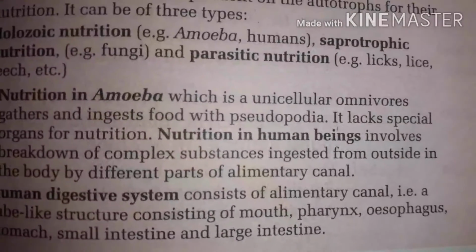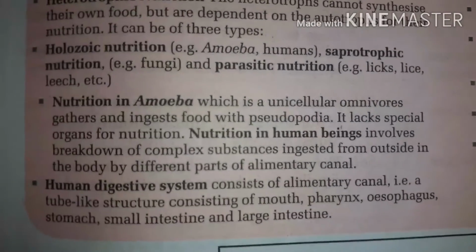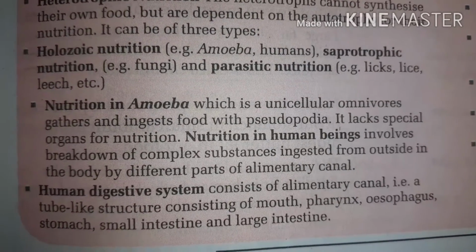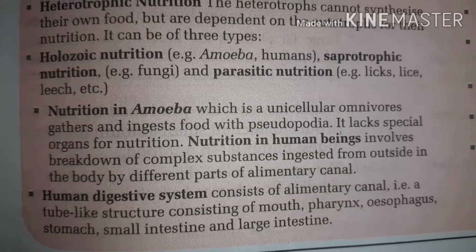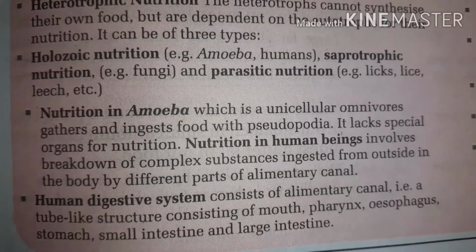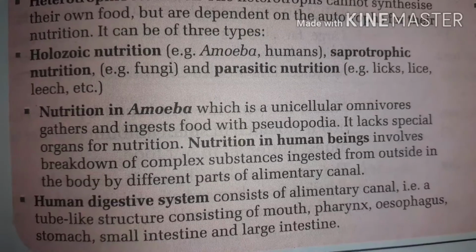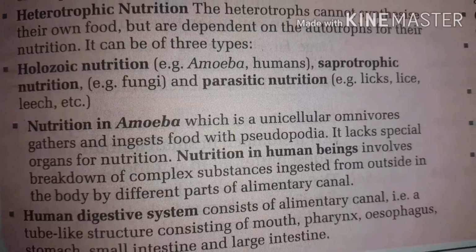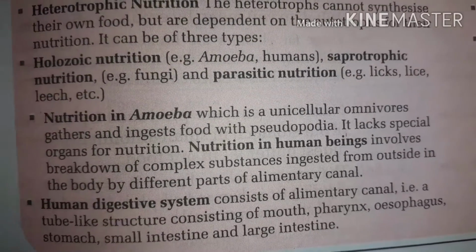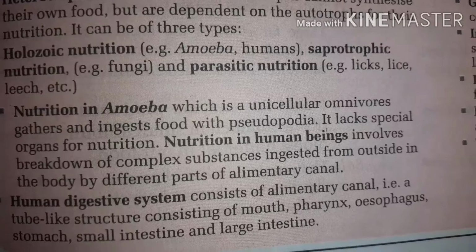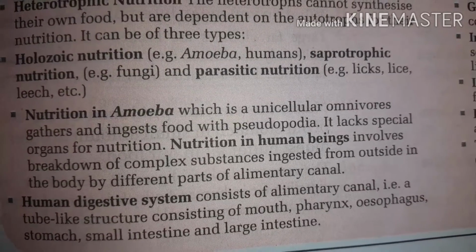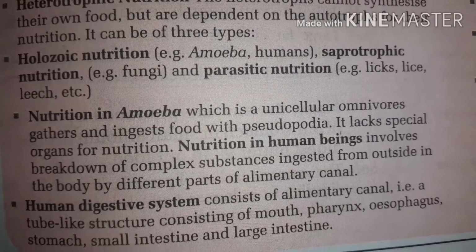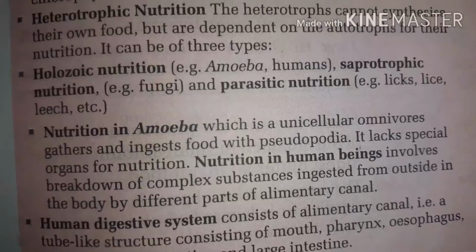Nutrition in amoeba. Amoeba, which is a unicellular organism, gathers and ingests food with pseudopodia. It lacks a special organ for nutrition. Nutrition in human beings involves the breakdown of complex substances ingested from outside, in the body, by different parts of the alimentary canal. The human digestive system consists of the alimentary canal, that is a tube-like structure consisting of mouth, pharynx, esophagus, stomach, small intestine and large intestine.